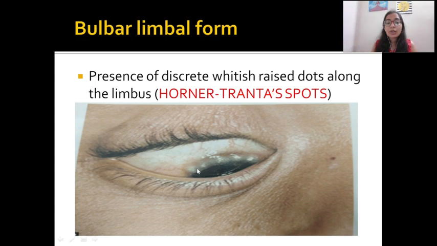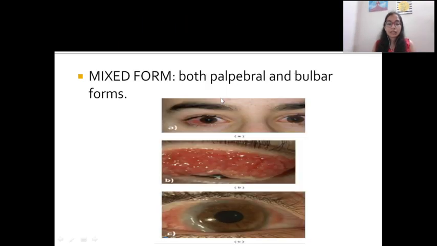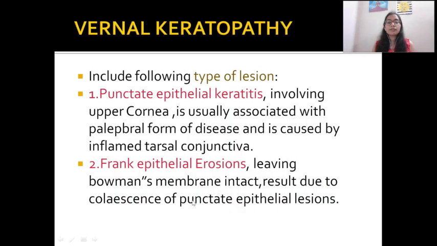Okay, so these Horner-Trantas spots are discrete whitish spots; dots along the limbus are also present. It's a characteristic feature of vernal keratoconjunctivitis. And in the case of the mixed form, there will be discrete triangular congestion, papillae, and this gelatinous thickening. You can see all three of these things. Okay, after that, vernal keratopathy.